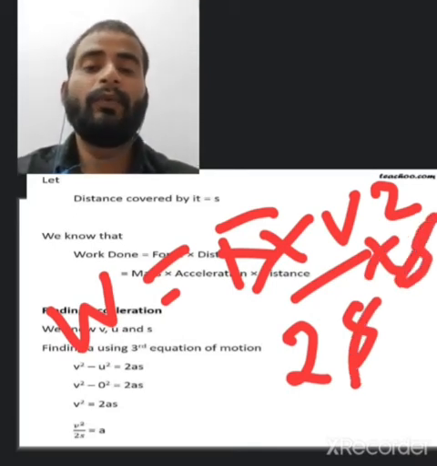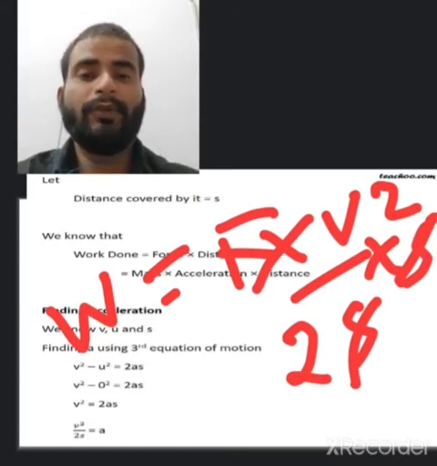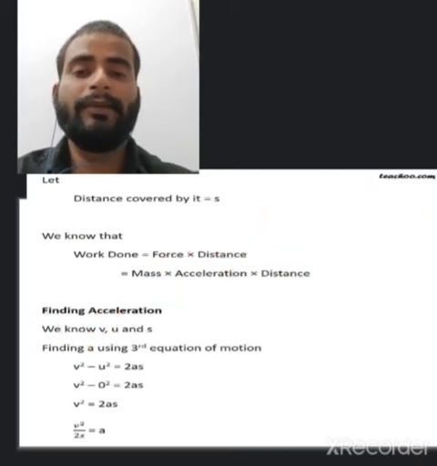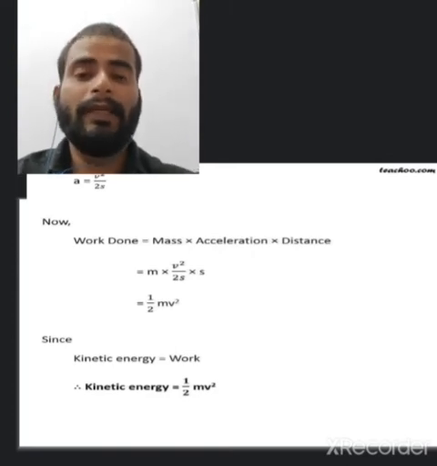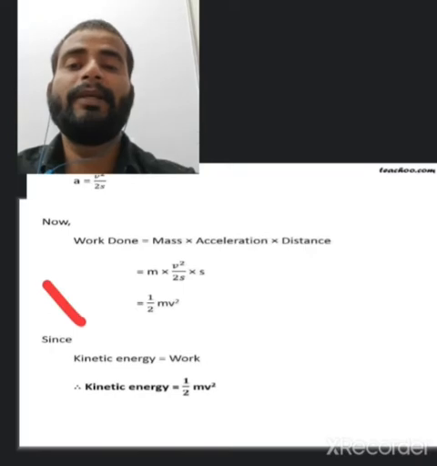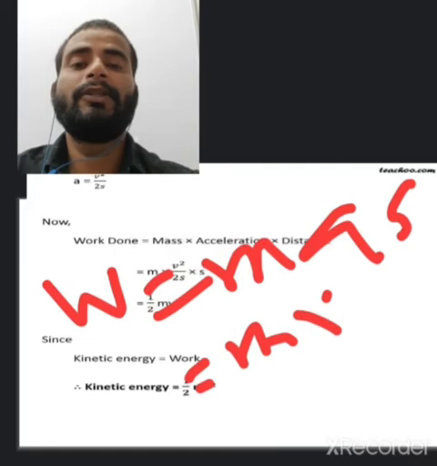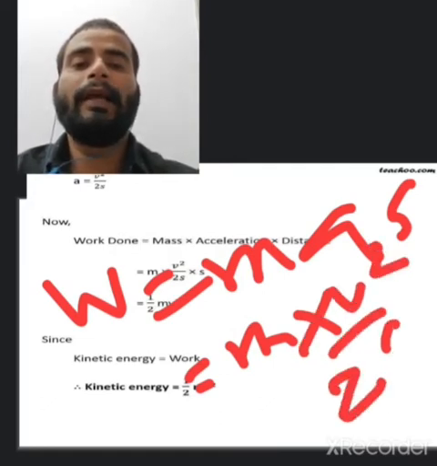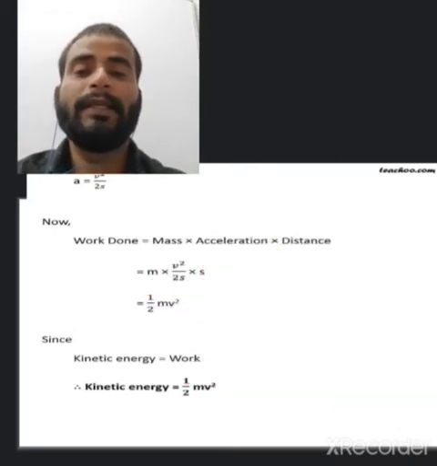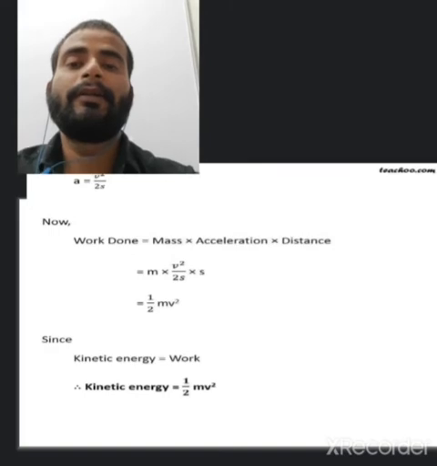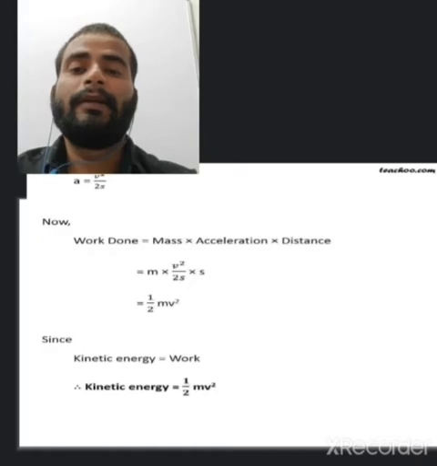So W is equal to MAS, and in the place of A it is V square by 2S, S and S cancel, so we easily get half MV square here. Check this, half MV square.